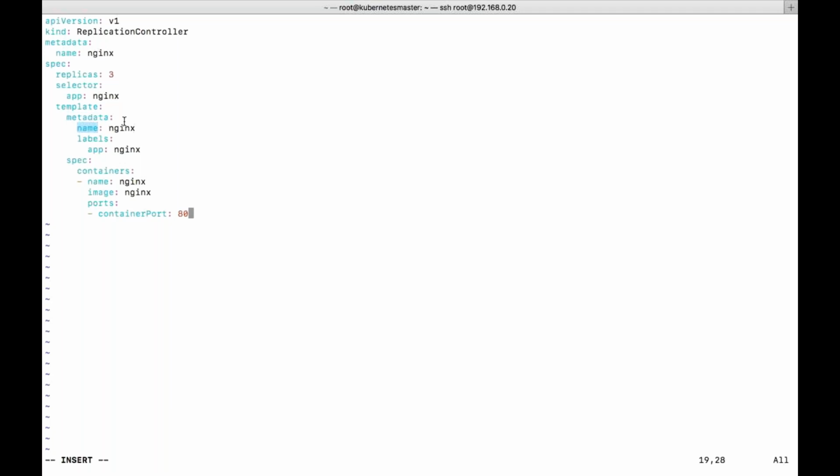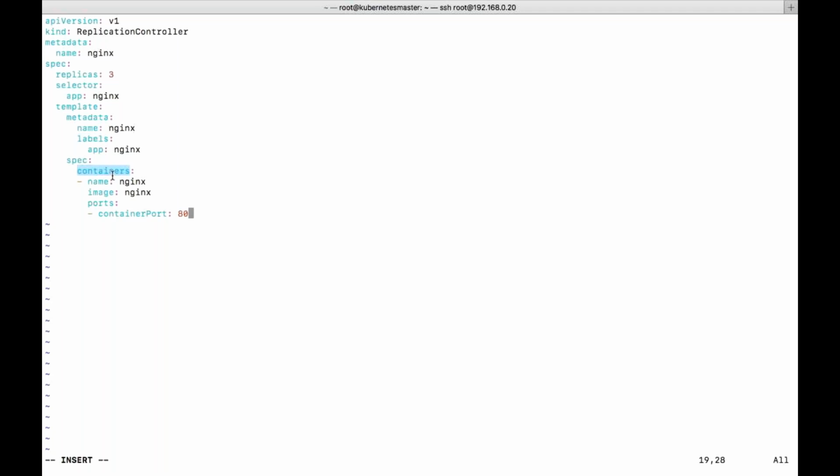So it will give the pod name as Nginx and the container name as Nginx. This is the name of your template, and this is the label of that particular template. Whichever template you give the same label, it will create with the same container. Spec is your container details.